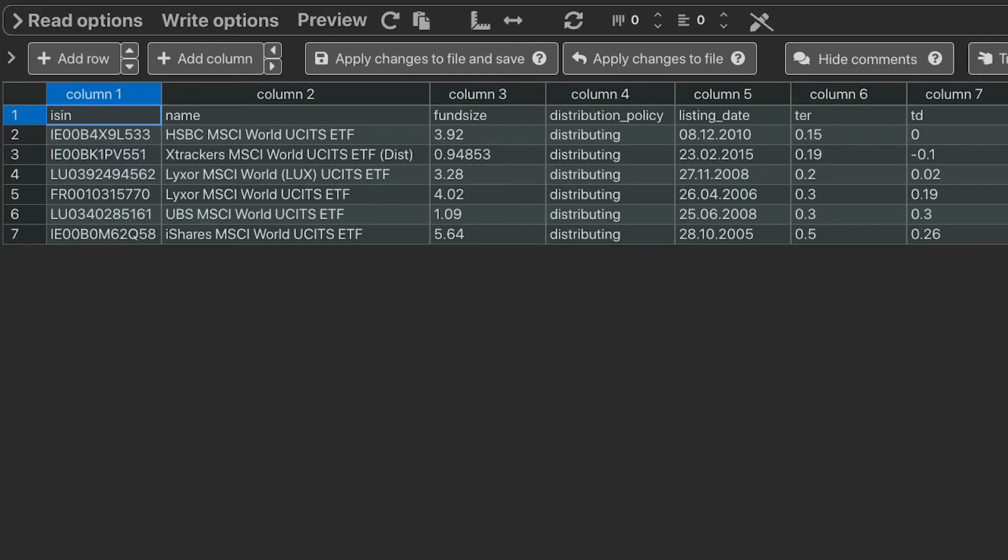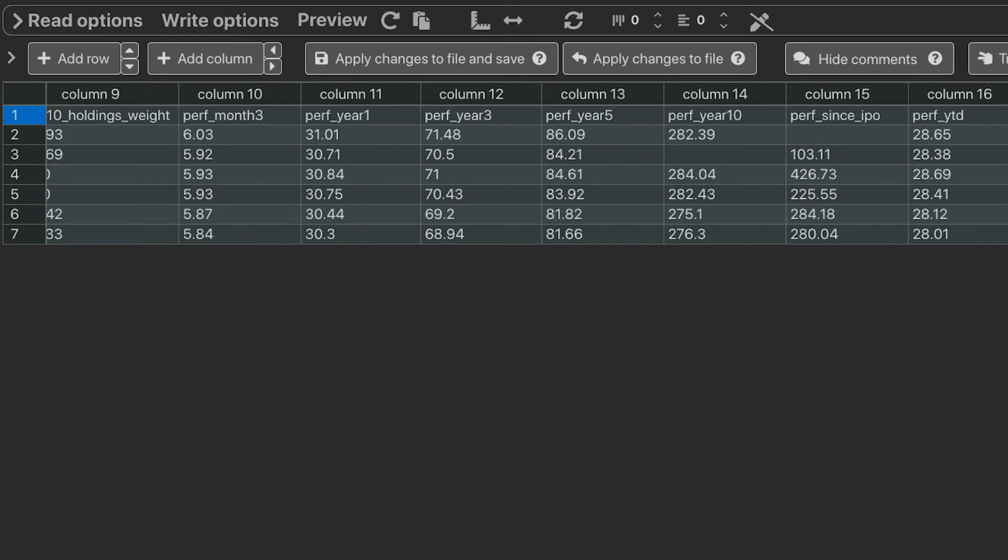If we have a look at the MSCI World CSV file, the first ETF is the one that meets all my criteria and has the lowest total expense ratio. The tracking difference is 0, which also is a good indicator that whoever manages this ETF does a good job at replicating the index. If we have a look at the performance of this ETF compared to the others, we can see that it did pretty well.